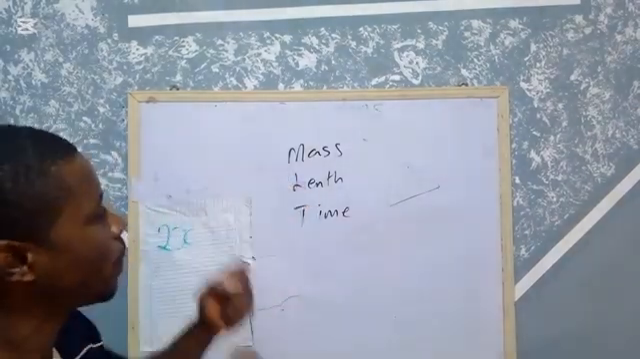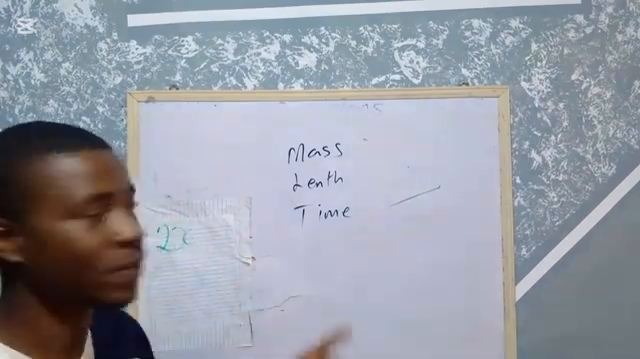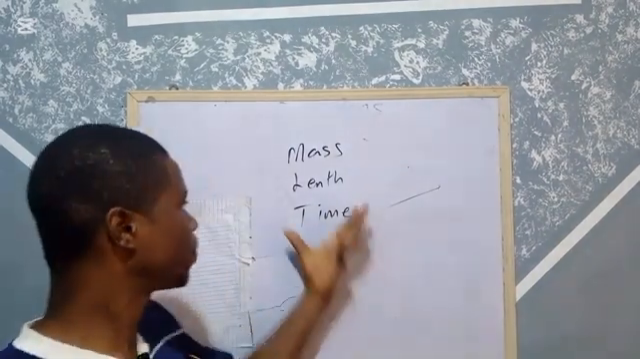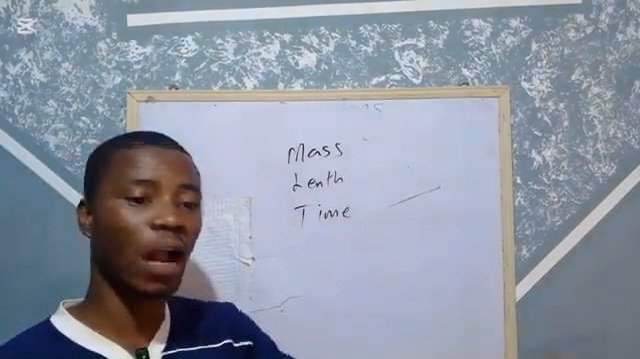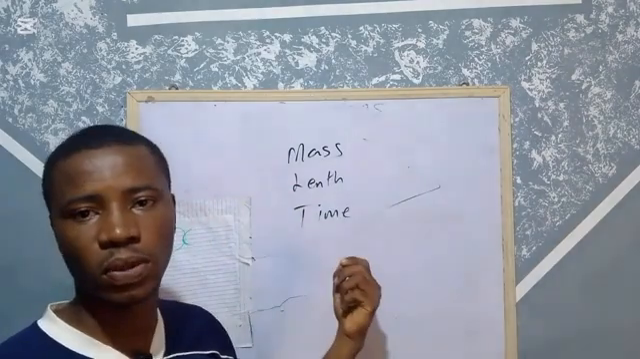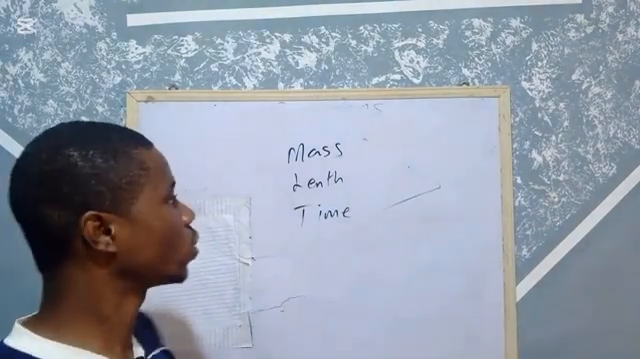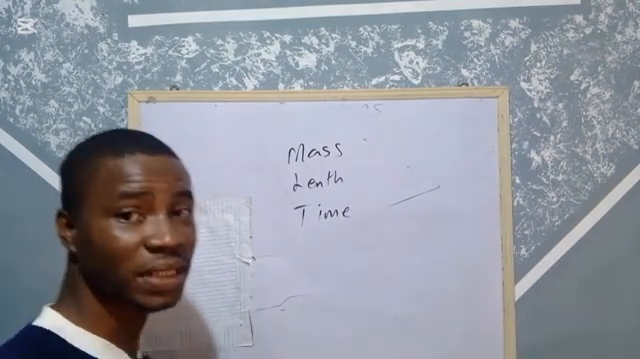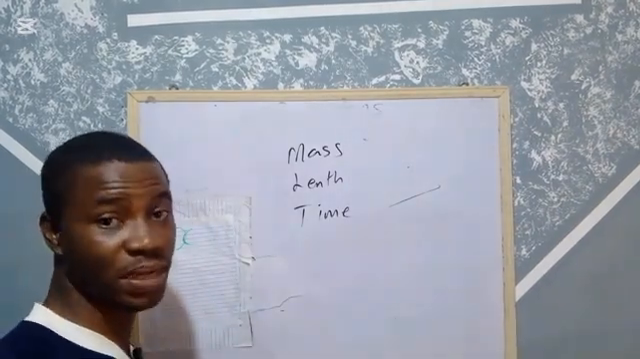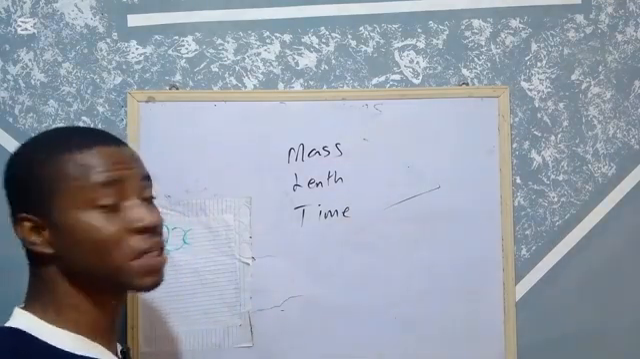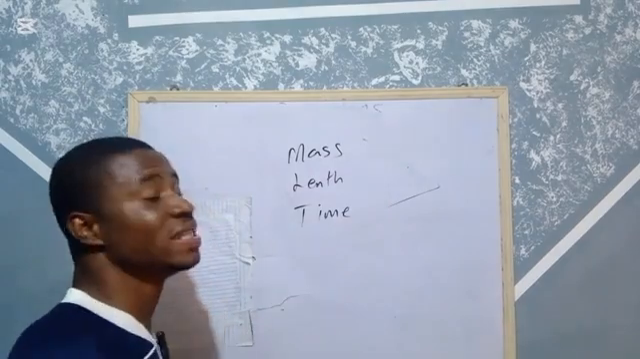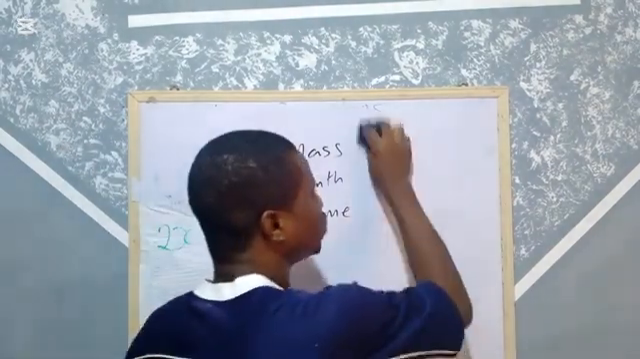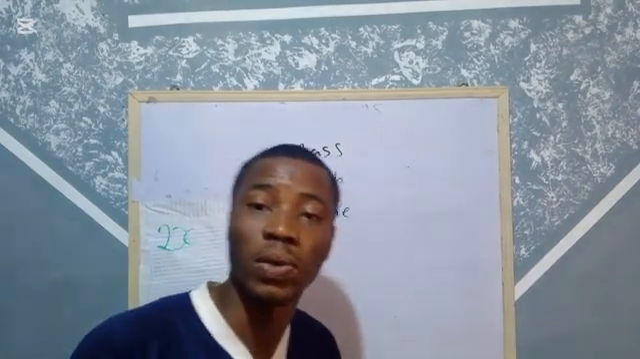Mass, length, and time are the major fundamental quantities. It is from combinations of these three quantities that derived quantities are gotten. These are the major examples of fundamental quantities. There are other ones, like current, luminous intensity, amount of substance, and temperature. But the three major ones, please take note of this: mass, length, and time.